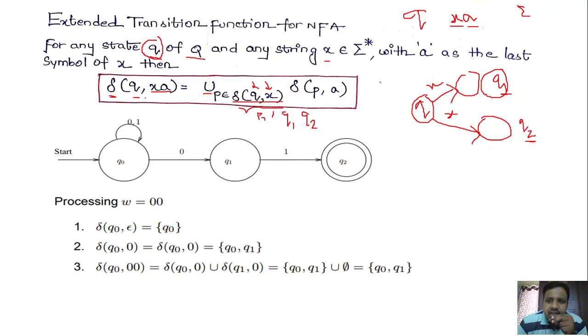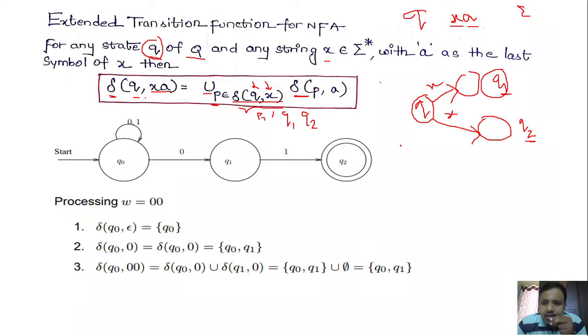What is the state that you got now? Q1. So delta of Q1 on A, and then union delta of Q2 on A, because from a state on an input symbol or some string X, we are having multiple transitions, right? So here you could see P belongs to delta of Q comma X. For each P belonging to delta of Q comma X, meaning if you are having multiple transitions from Q on X, you have to take each state, that is P, perform the transition delta of P comma A and union it with the other P's. So union it with the other remaining states.